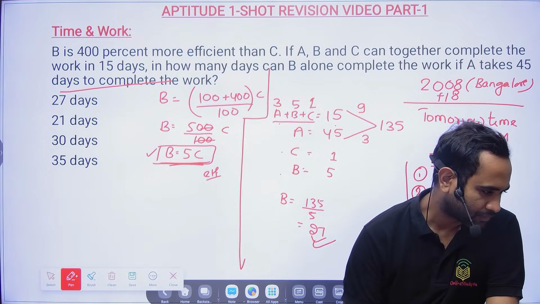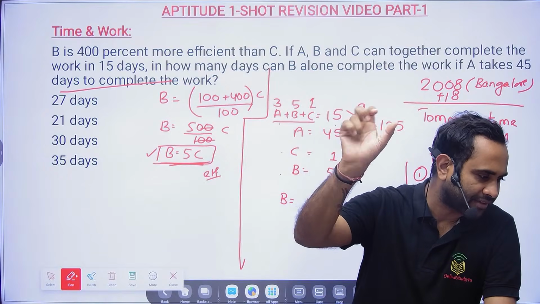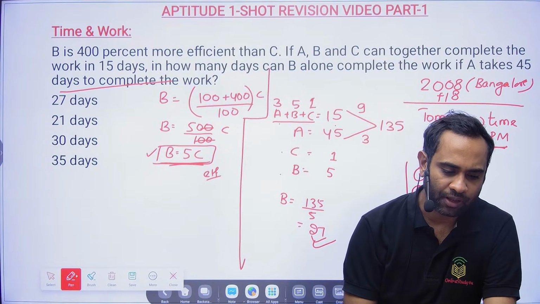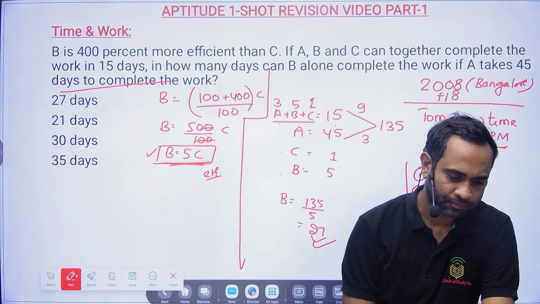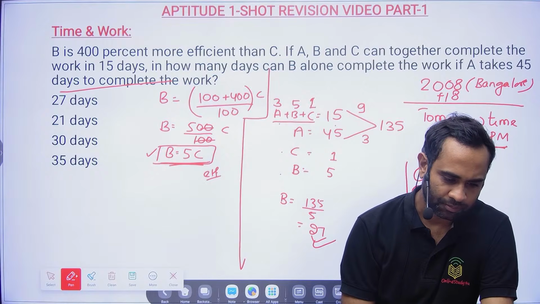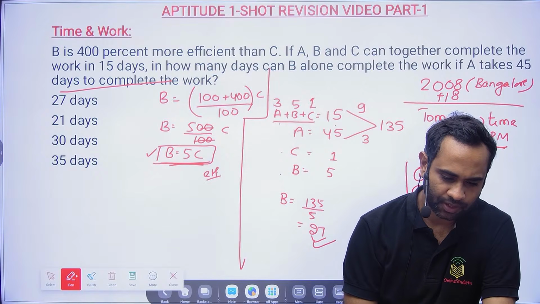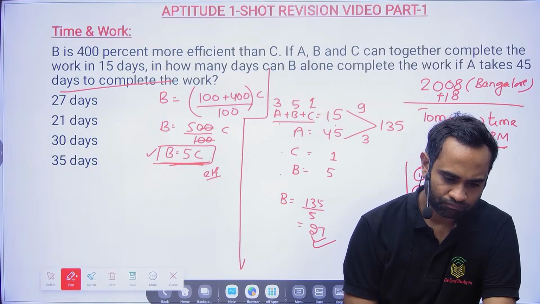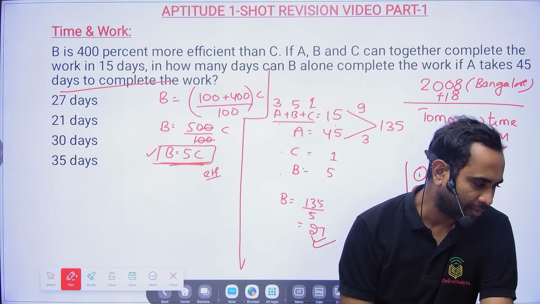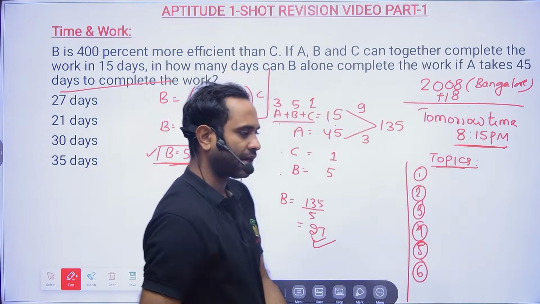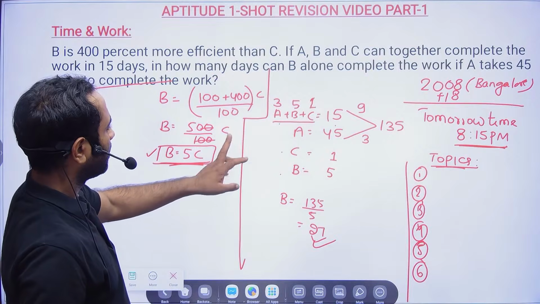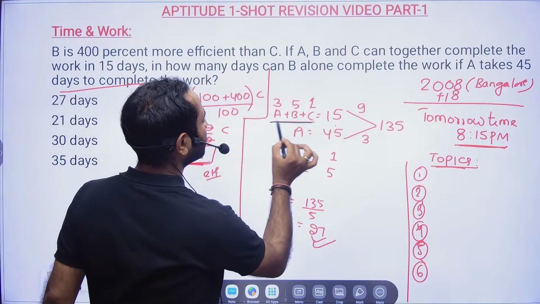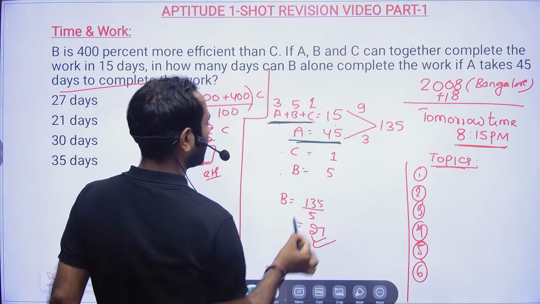Done? Did you understand? 27 is the correct answer, and this is how you can do it easily without such issues. Clear? Little bit clear. Please repeat. See what I did here. If you try to see, they are only telling that ABC is taking 15 days and A is taking 45 days.